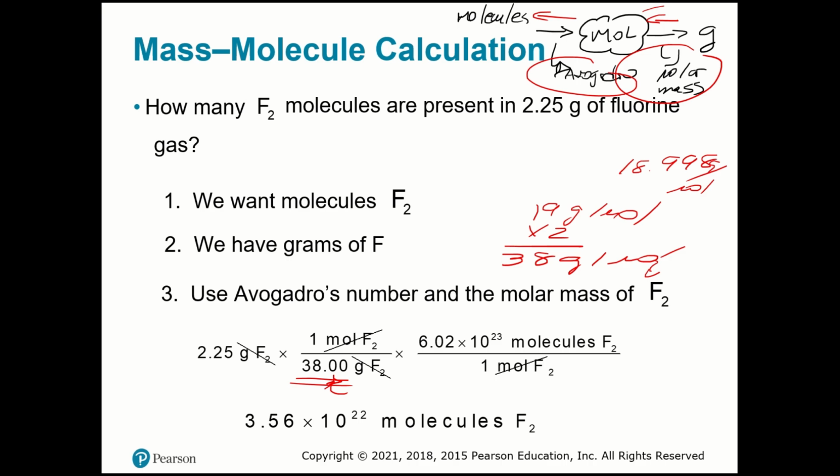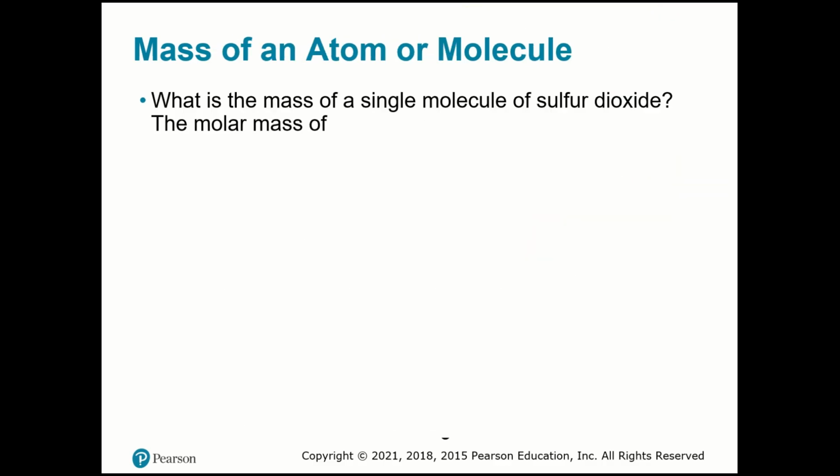So now this is the first step over here, remember? So I'm converting grams to moles. And then I go to the second step, over here, where I'm using Avogadro to find molecules. So now my result is 3.56 times 10 to the 22nd molecules. Good? Easy. One more, just to practice.